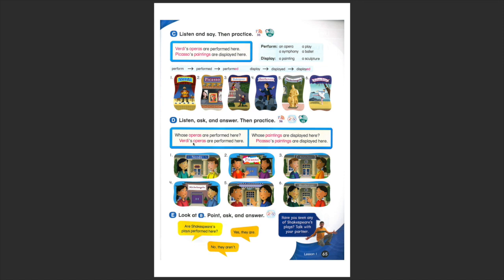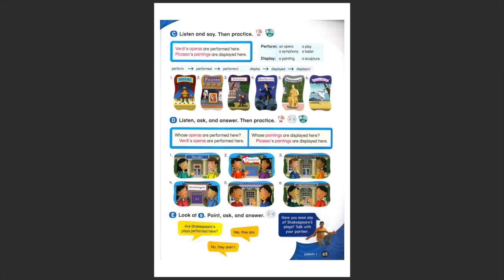Yes, we won't make the answer because it's the same as the exercise before, but we'll make the question, right? Remember, if it's performed or displayed depends on the art form. Number two, whose paintings are displayed here? Balanchine are ballets, yeah? Whose ballets are performed here? Very good, following this example.